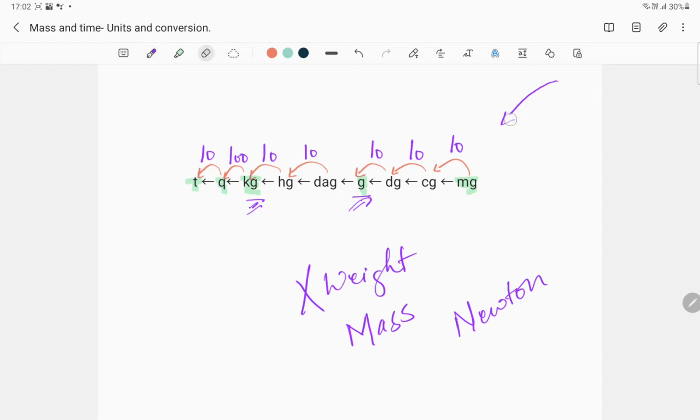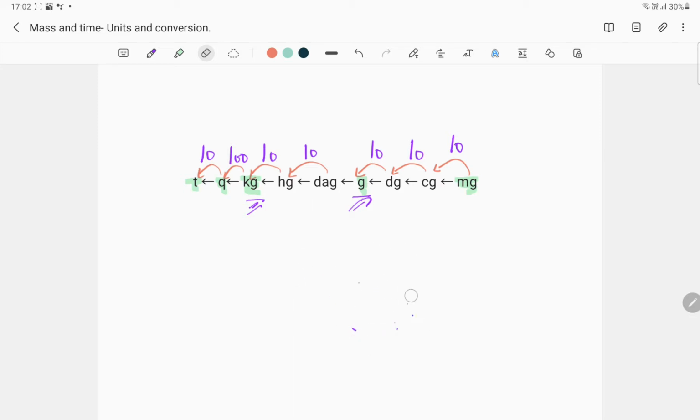For now, let us understand the different units of mass. Remember, the units we are studying are not units of weight, even though in our daily lives we come across them that way. The smallest unit you need to know is the milligram.